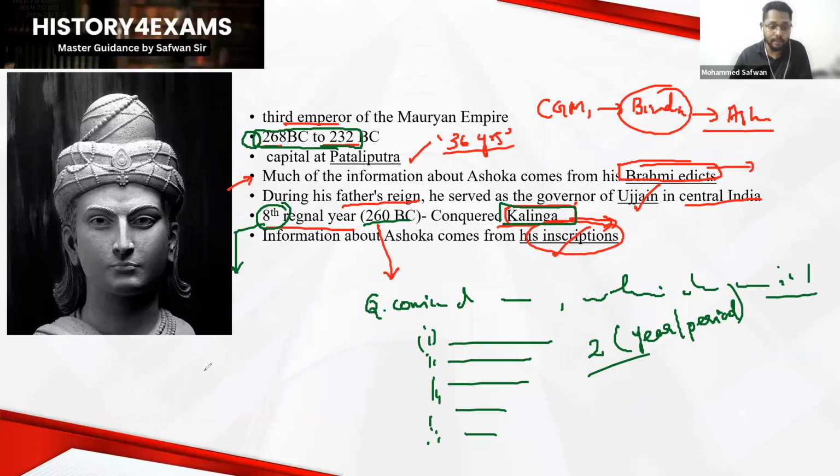I'm saying that in the medieval history of India, you have one person called Muhammad bin Tughlaq. And we are more familiar with Muhammad bin Tughlaq's reforms, such as shifting his capital from Delhi to Daulatabad and the token currency system. You have to arrange that chronologically. Which one happened first, which one happened last?